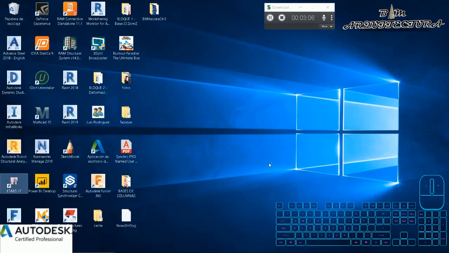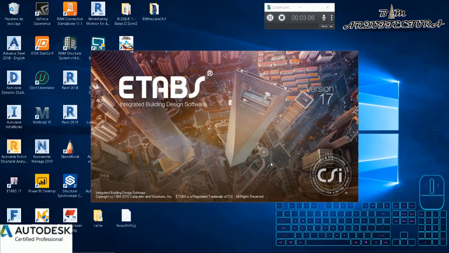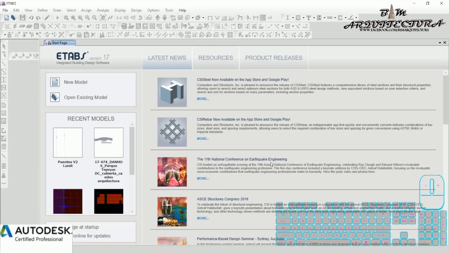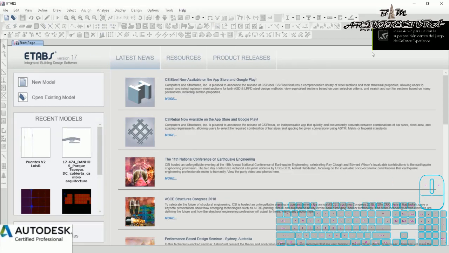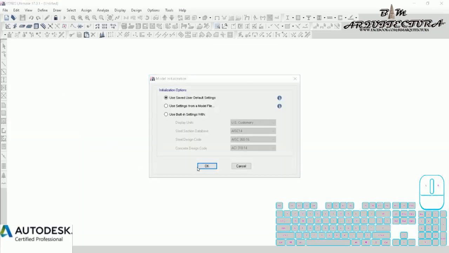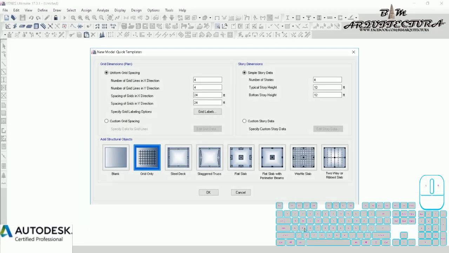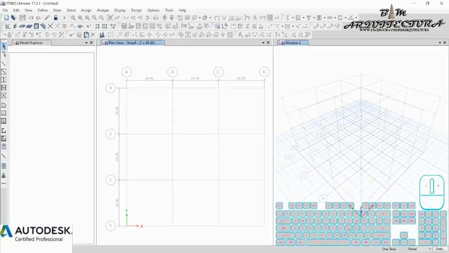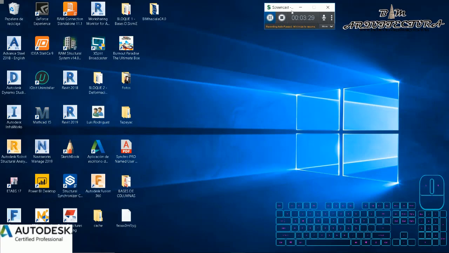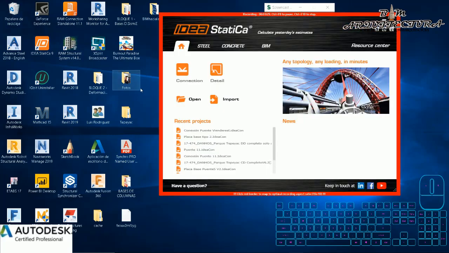And for example, in ETABS, I open ETABS and the red region doesn't appear. I don't think it's recording, but we'll see when my recording is finished. For this example, I close it, and when I finish, for example, I open another software,